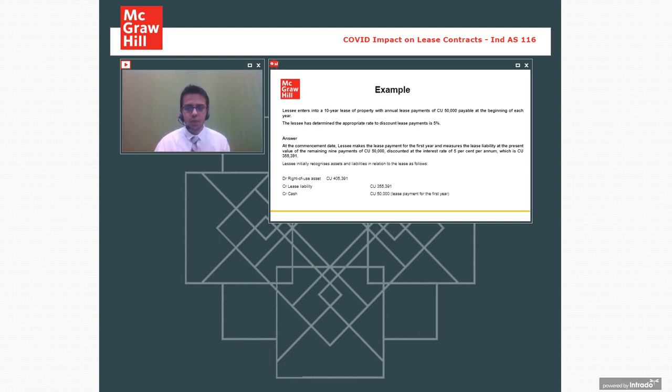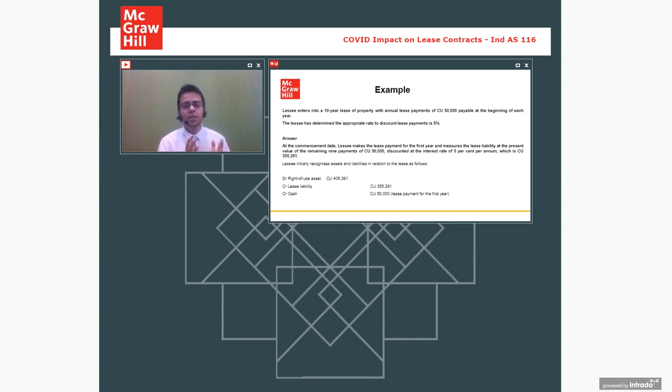So rent is something that he will pay in the beginning of every year. Let's say there is a discount rate of 5%. If you go to buy a similar asset in the market, generally the interest rate applicable if you take a loan to buy such an asset is 5%. Right now that will be more than sufficient to understand what I mean by 5%. Let's say the rate is 5%.